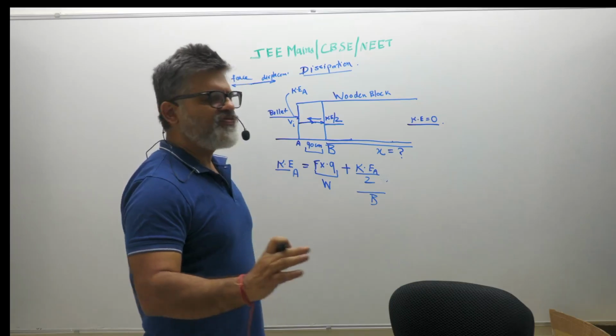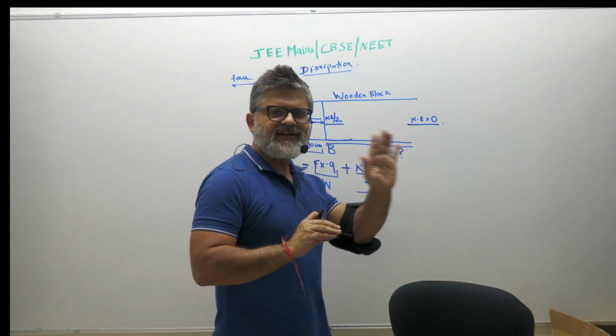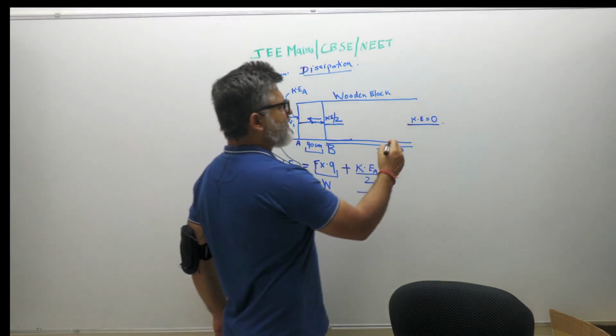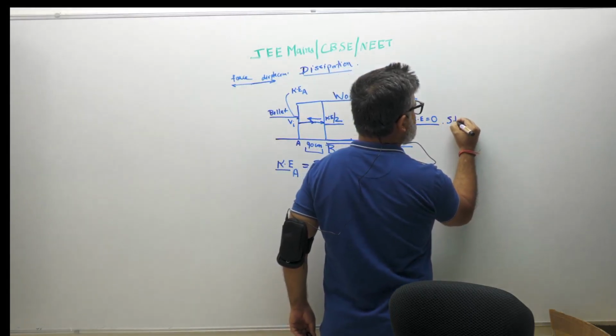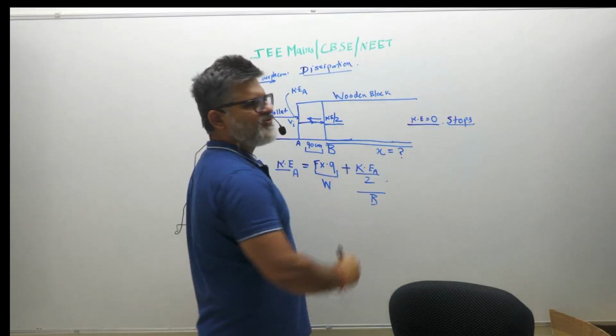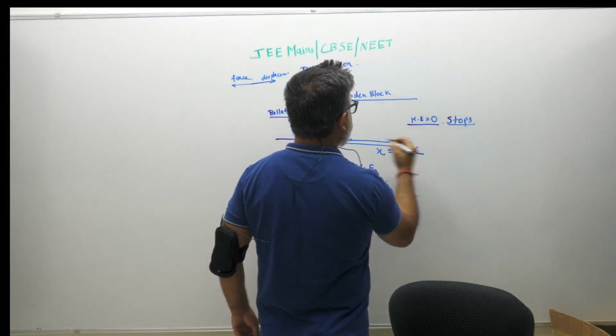What are you supposed to find out? How much further will it travel? How much further will it travel before it stops, which means the kinetic energy is zero. So it stops. That's a hint given in the question. Let's say the distance it moves from B to the place it stops is C.